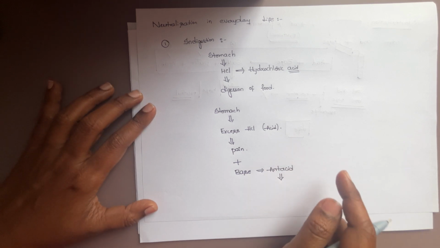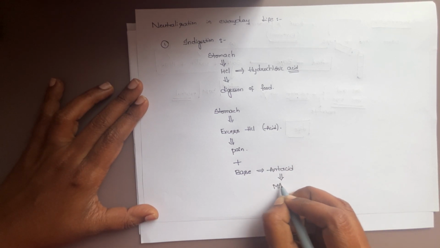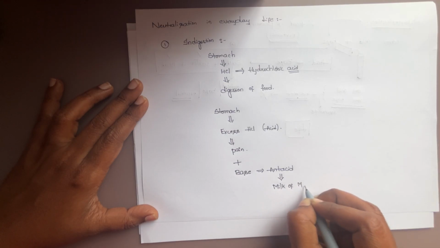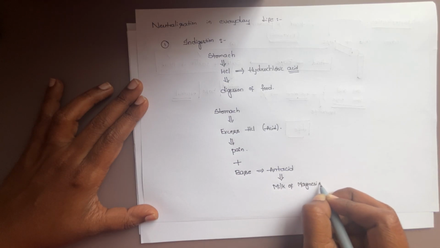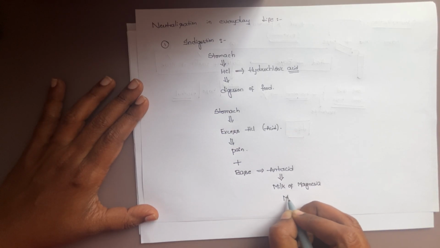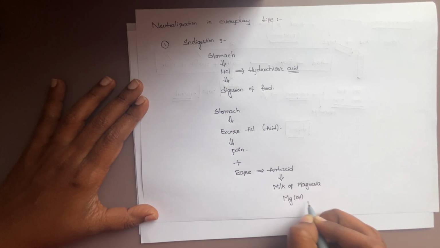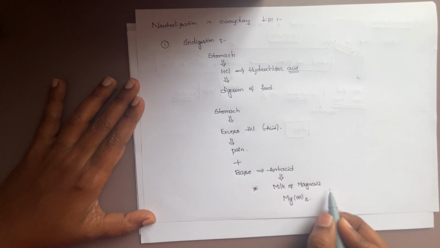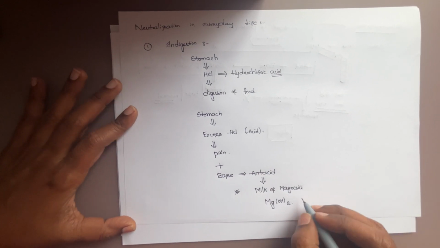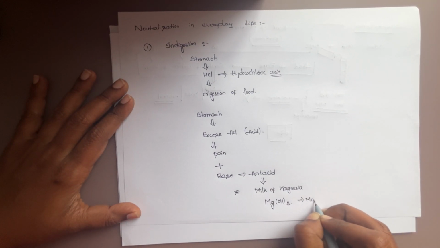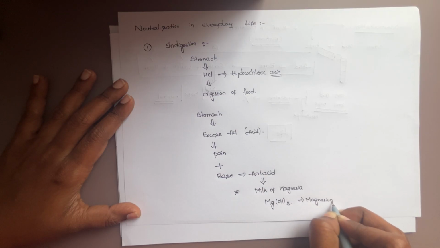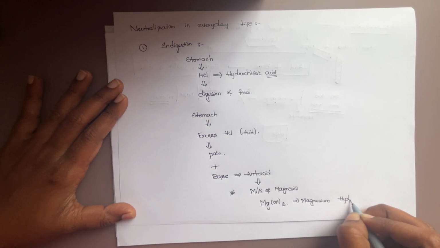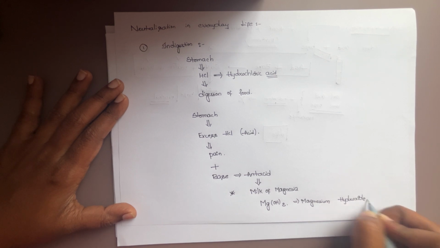Here is a very important competitive exam bit: which of the following is an antacid? That is milk of magnesia. What is the formula of milk of magnesia? Mg(OH)2. Very important bit. Individually also, what is meant by milk of magnesia? They are giving magnesium hydroxide. The name is magnesium hydroxide. Very important process, that is indigestion.